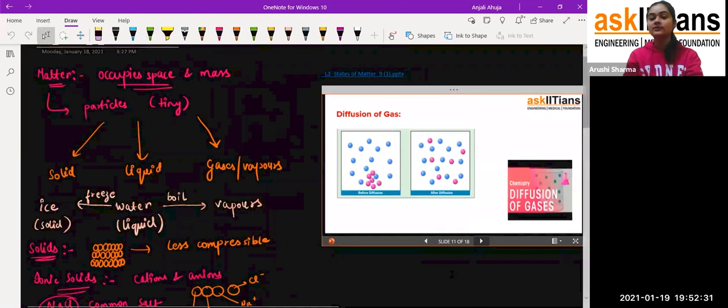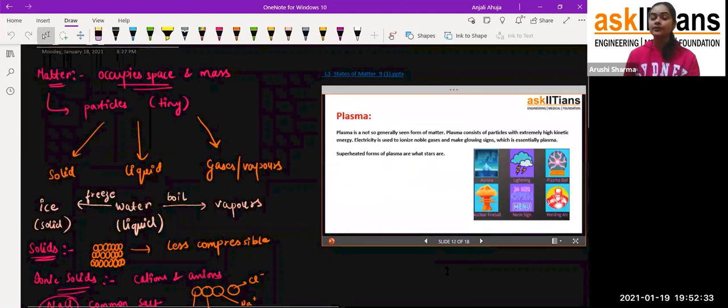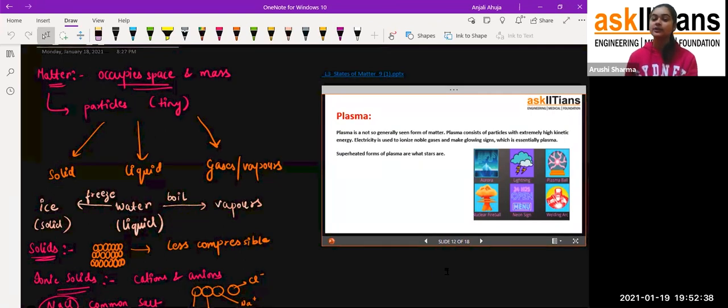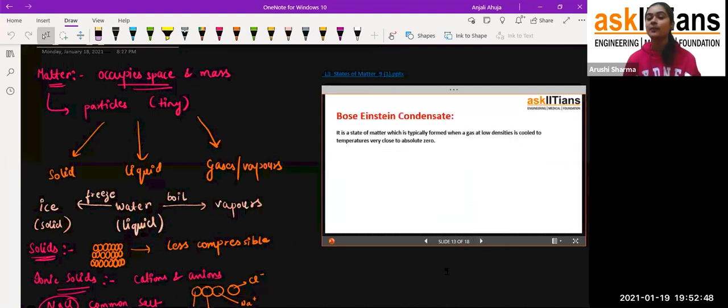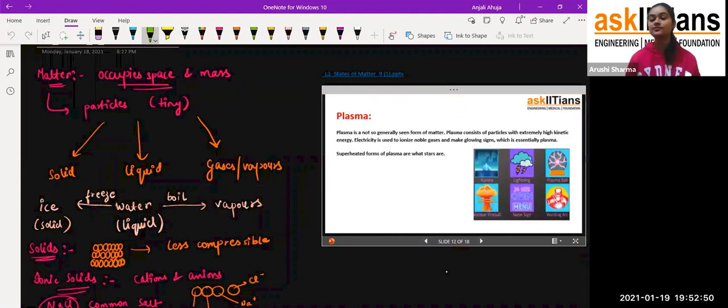Now see students, I have told you that we have only three states of matter: solid, liquid and gases. But after some time, scientists discovered two other states of matter as well. One is plasma and the other is the Bose Einstein condensate, and these two are states of matter which we don't generally find in our surroundings. So in total we have five states of matter.